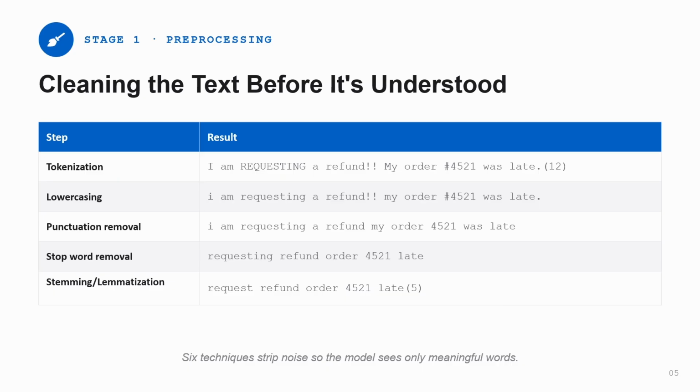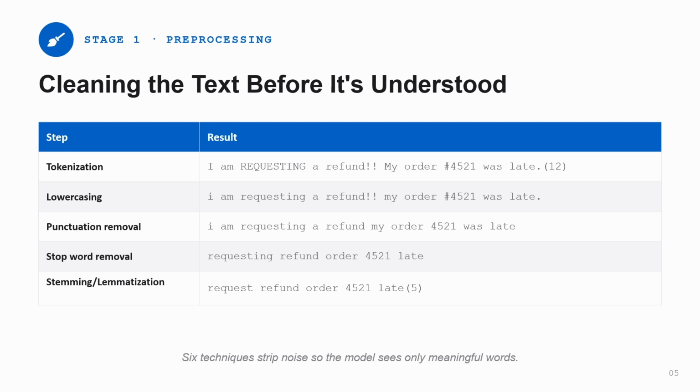Here in pre-processing, as we naturally predicted, customers write so many things in their email which are not required for us to categorize. We need to find out the keywords. Before that, we need to clean the text. One example: I am requesting a refund. My order number is so and so. In the first stage, that is pre-processing, tokenization. Here we convert each big sentence into individual basic units. Those are called words, that is, we call them tokens.